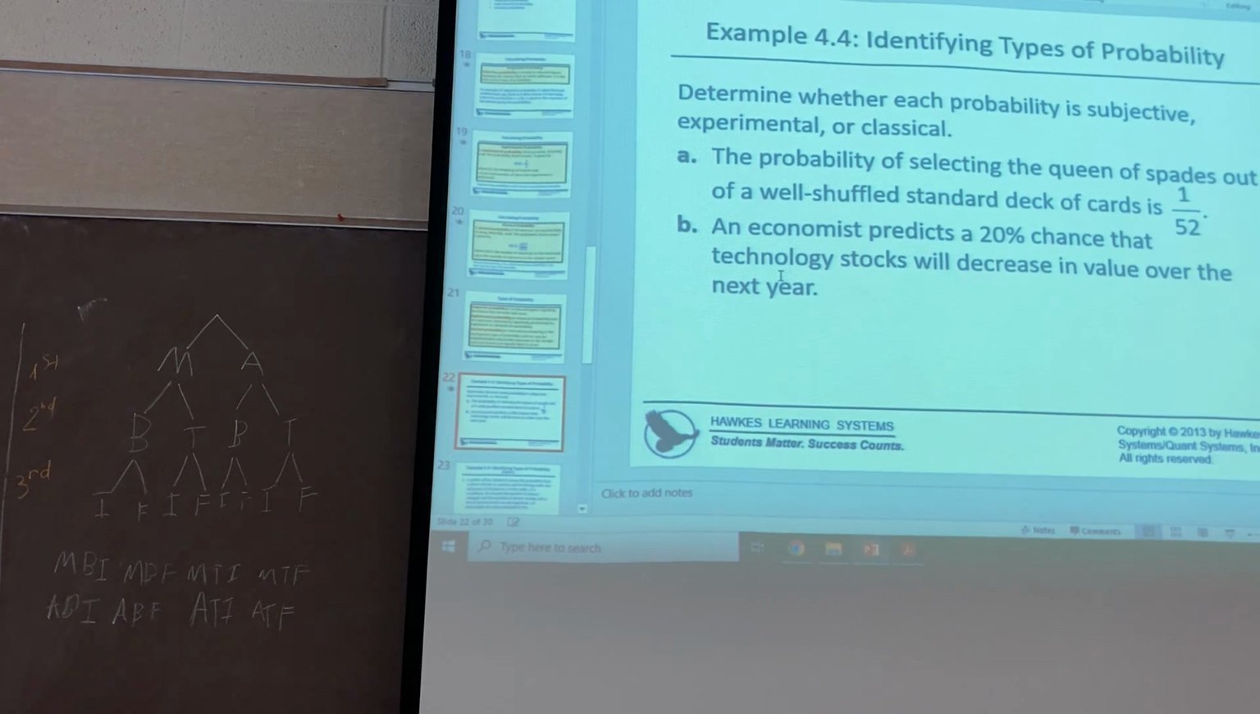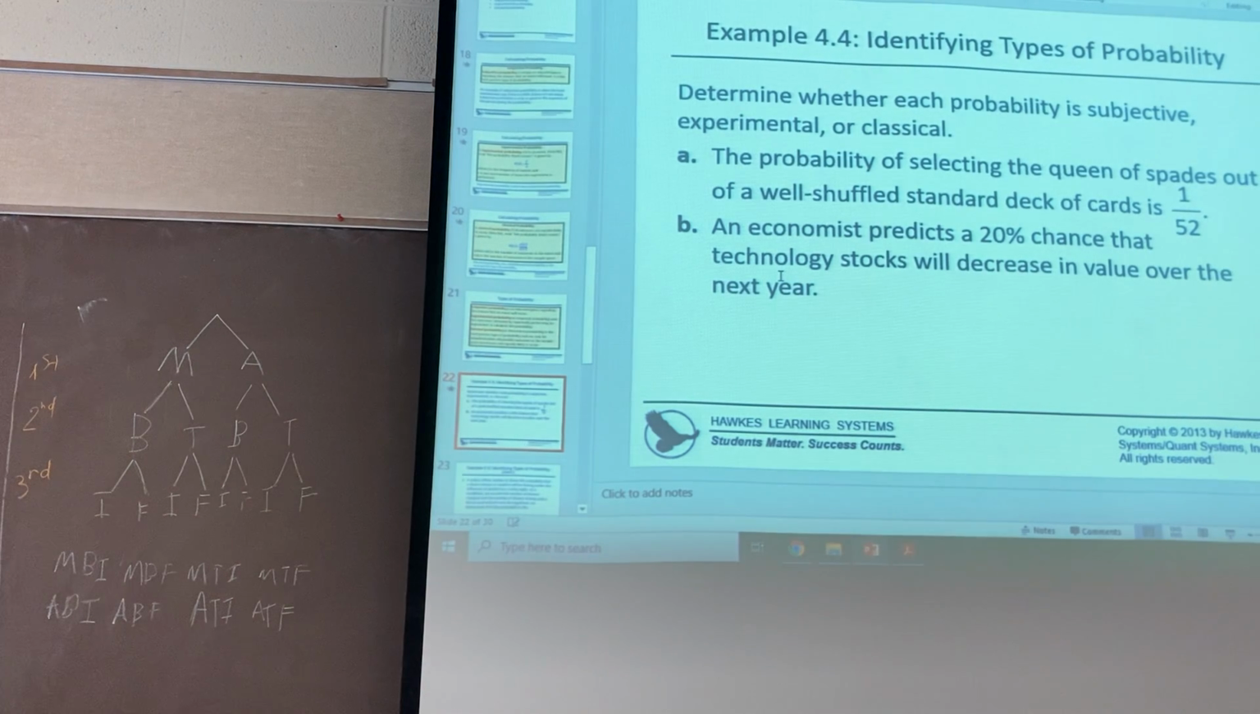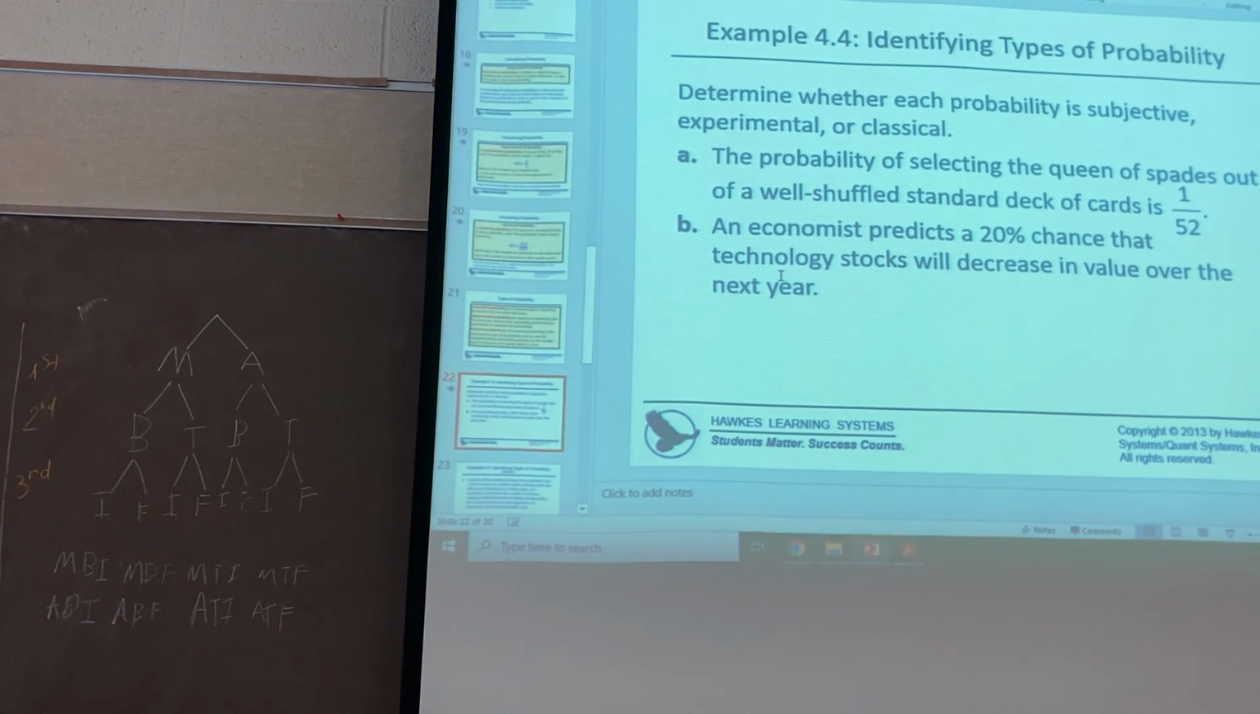What is this? Abdul Hamid? Is it classical? Exactly, it's classical, right? And what about B? An economist predicts a 20% chance that a technology stock will decrease in value over the next year. Subjective. Subjective, exactly. What's your name, please? Tarade. Okay, Thomas, right? Yes.